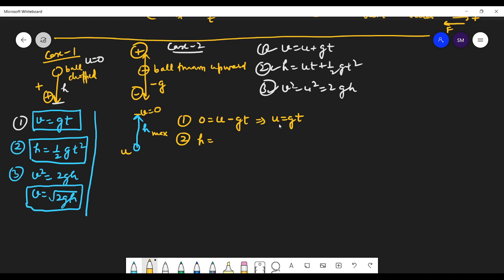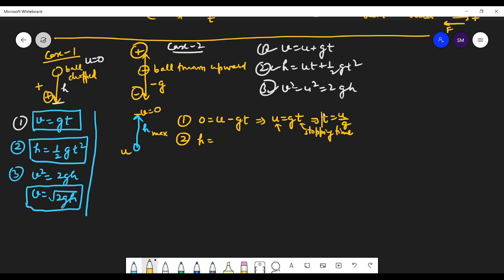This formula works like this: you say that I want this ball to stop, or I have thrown this ball with this velocity, so after how much time will the ball stop? This time is the stopping time, and it is simply u by g.